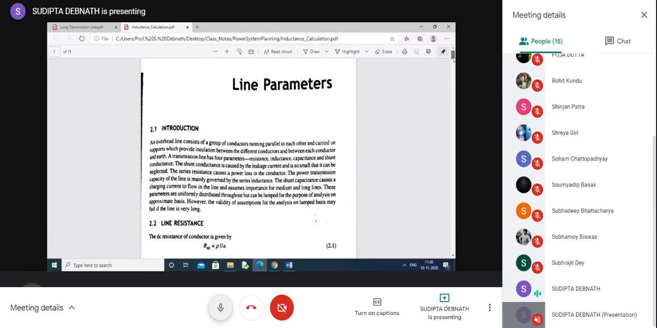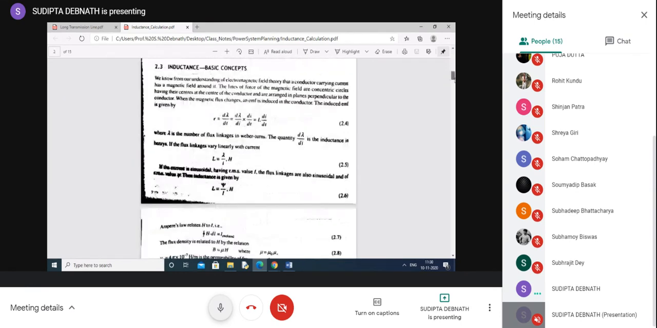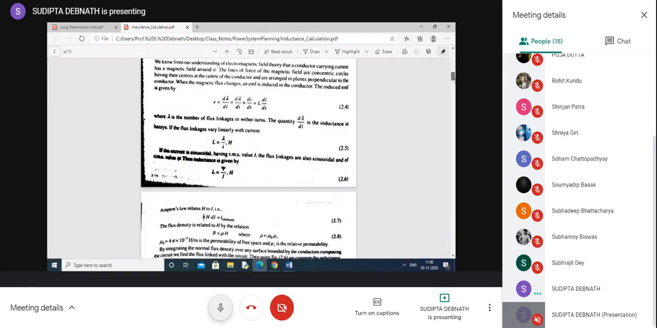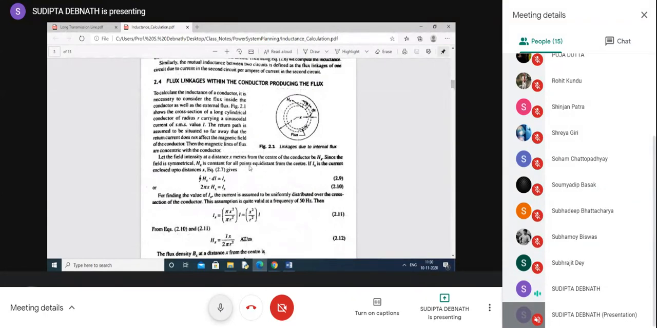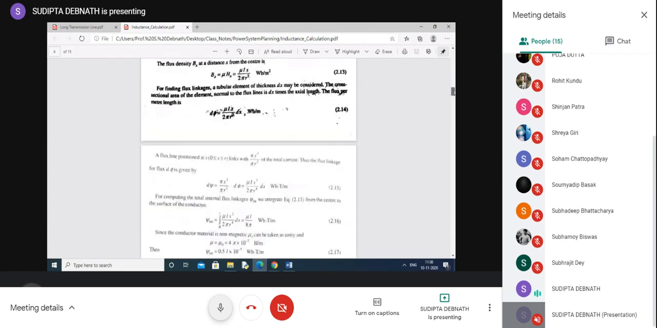Okay, your confusion was this one. This is the problem. Actually, you are having the problem from this derivation. Why are you using this one? For equation 2.1, flux linkage is the number of turns into flux, because you see the difference: this is Weber per meter, this is Weber turn per meter.